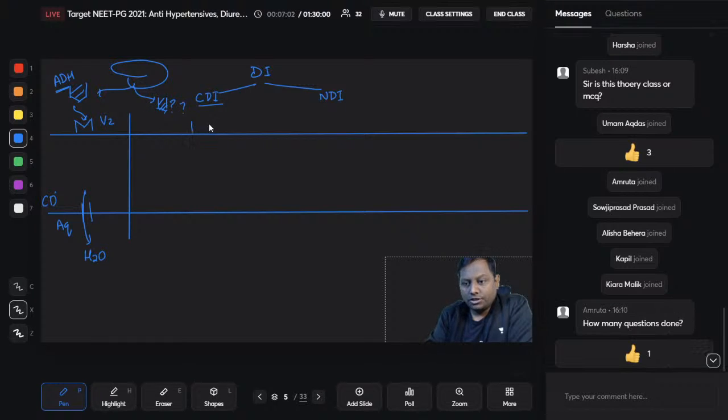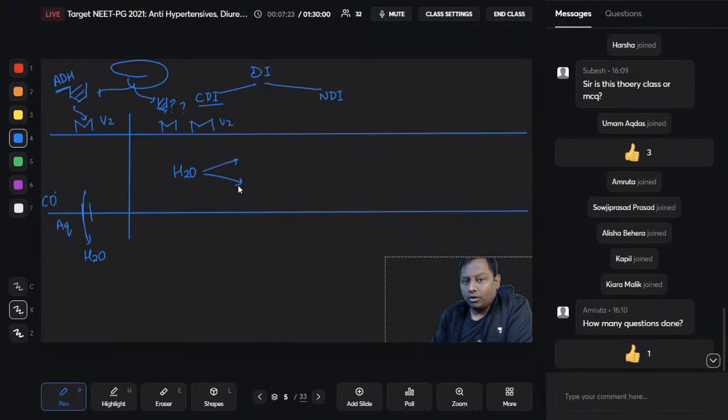Therefore, in response to this one, please let me know what will happen to the V2 receptor. Whatever V2 receptor is present here, what will happen to it? None of these V2 receptors will be stimulated, right? And if the V2 receptor is not stimulated, what will happen, guys? Just think it out and let me know. All the fluid that is present here will be lost in the urine, right?